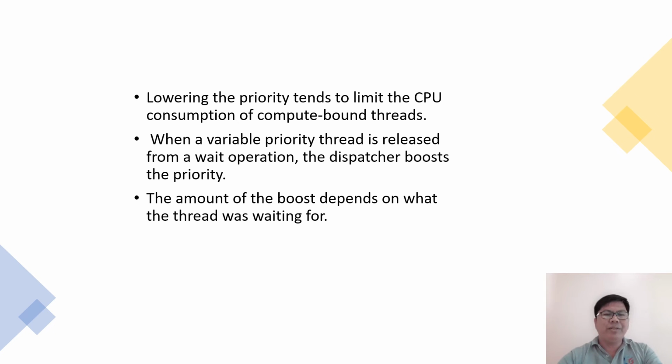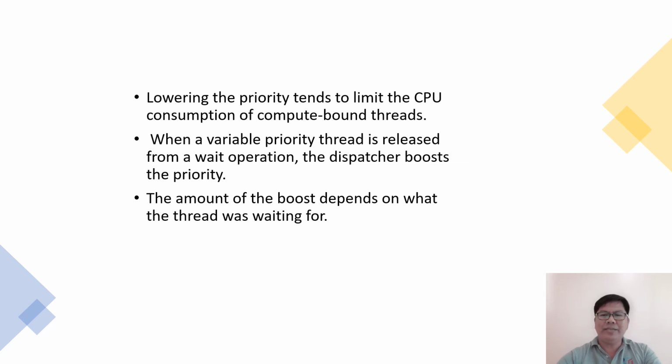When a variable priority thread is released from a wait operation, the dispatcher boosts the priority. The amount of boost depends on what the thread was waiting for. For example, a thread waiting for keyboard input-output would get a large increase, whereas a thread waiting for a disk operation would get a moderate one.